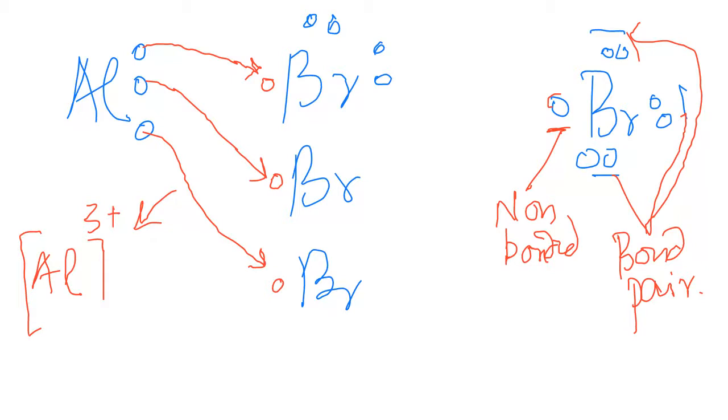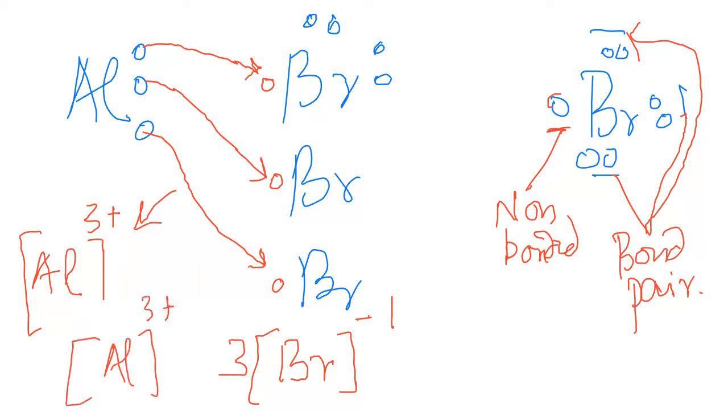So this will take 3 plus charge. And how many electrons does it receive? 1 minus, right? So you can write here Br, but how many Br do we have? 3. And you will take 1 minus. So now minus 1 and plus 3, right? So this is minus 3 and plus 3. If you write both down here, 3 plus and minus 3, that is always 0. As I told you, all the charges on metal and non-metal will become 0.